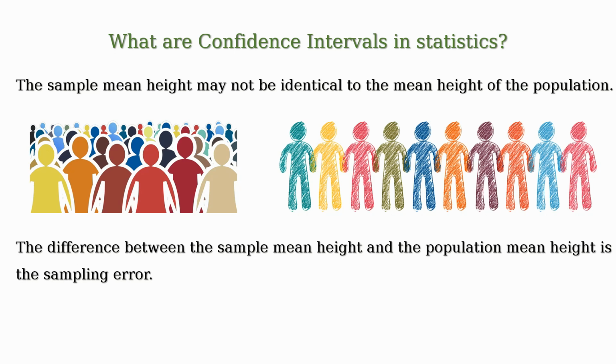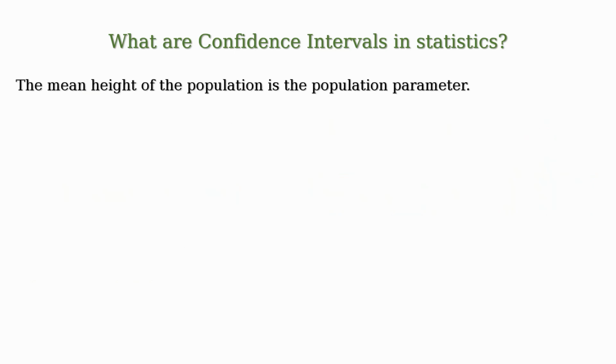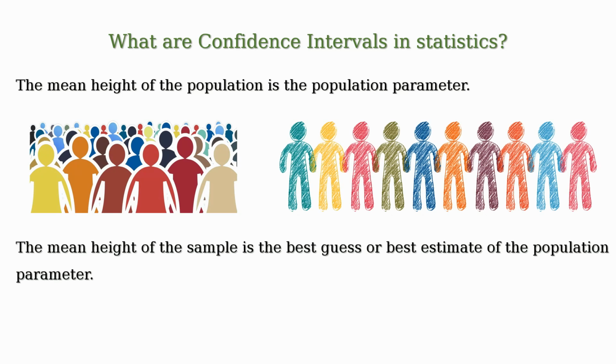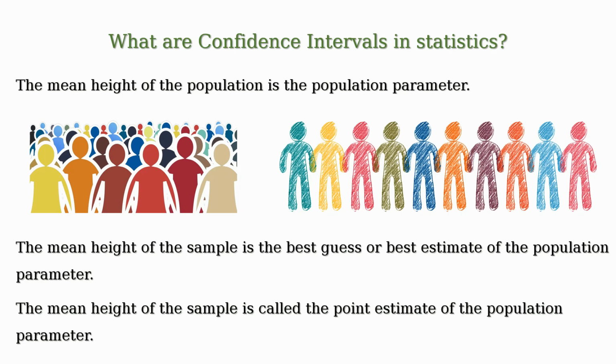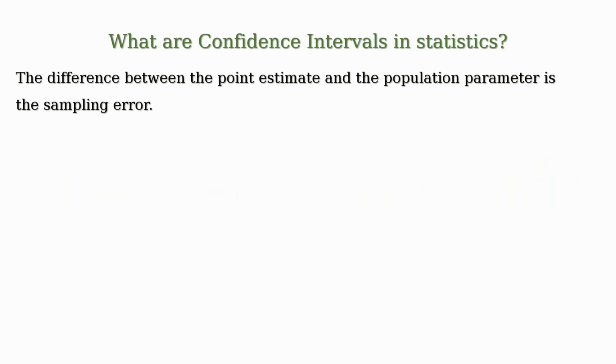Please note that here the mean height of the population is the population parameter and the mean height of the sample is the best estimate of the population parameter. So, the mean height of the sample is called the point estimate of the population parameter, and the difference between the point estimate and the population parameter is the sampling error.